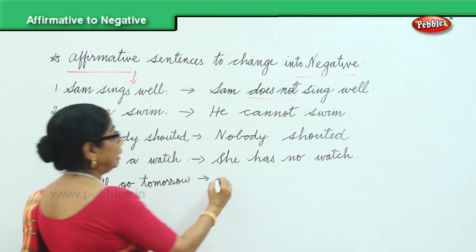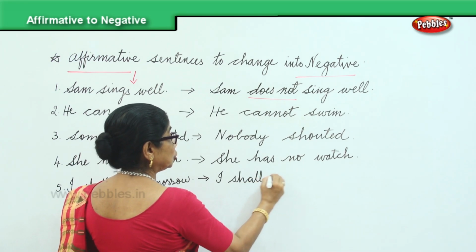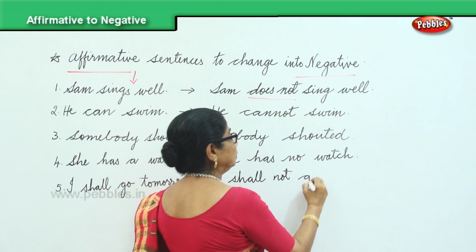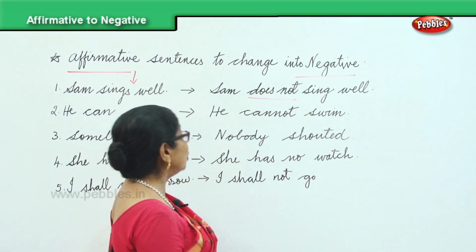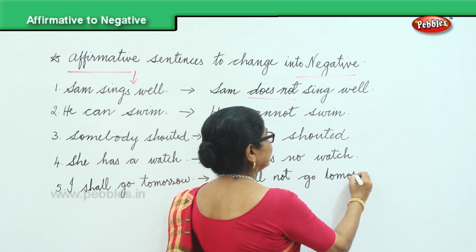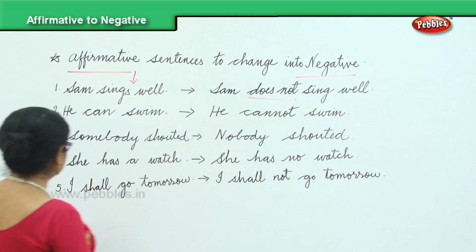That's all. I shall not. Just adding the word not, it becomes a negative sentence. I shall not go tomorrow. Isn't it easy? Very interesting, isn't it?